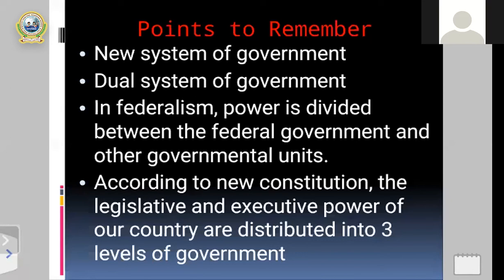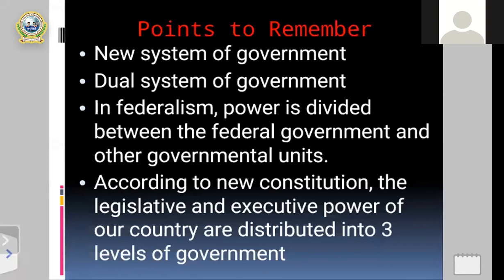The federal government is the national central government, and other governmental units mean the different provinces and local governments. Once again, I want to repeat the third point: in federalism, power is divided between the federal, that is central, government and other governmental units, meaning the province level and local government.